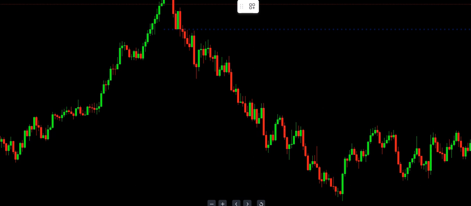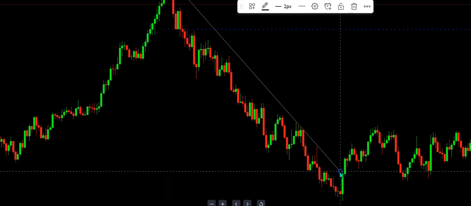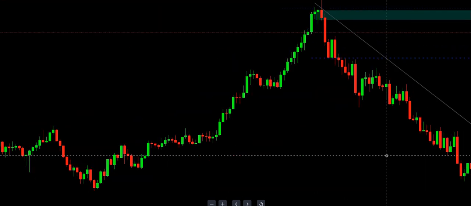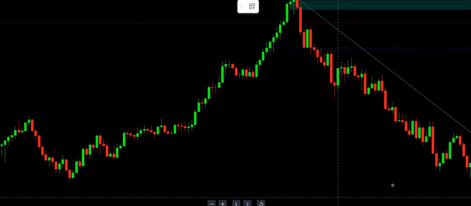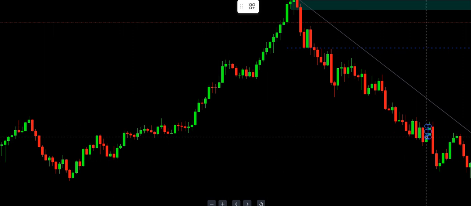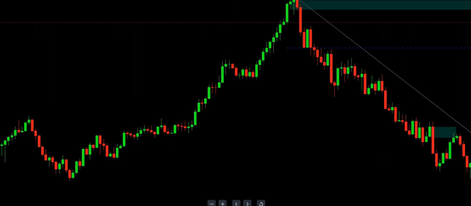So the first thing you need to identify is the trend. So just take for example, let's take for example, you were here, right, and you are looking at the market at this point, I'm sure you would have been drawing your supply zone from here. But what I can tell you is this.